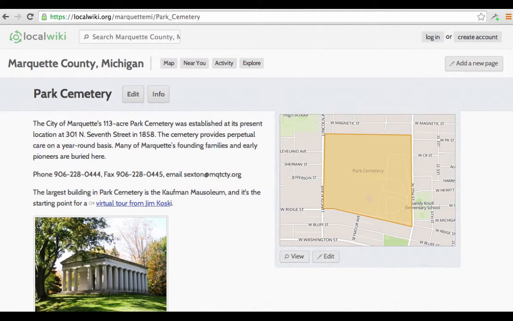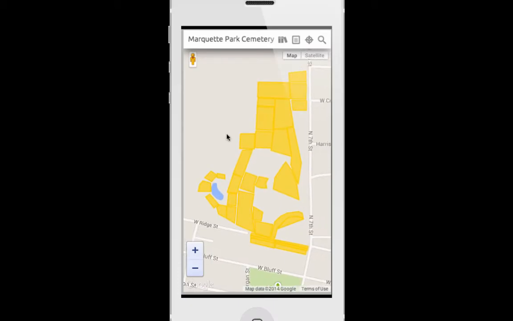Citizens are able to curate and improve the data as much as they like, and it's easy for local historians to create various tours using the data generated. Let's take a tour of the responsive web page for wayfinding. So here we have our proposed application open in our mobile device, and we're looking to check out the Marquette